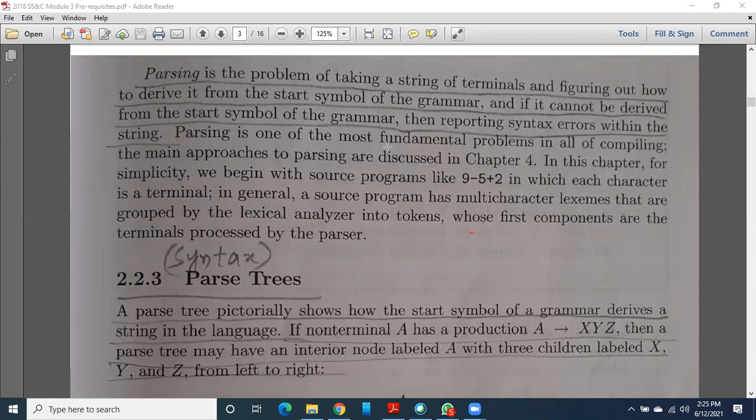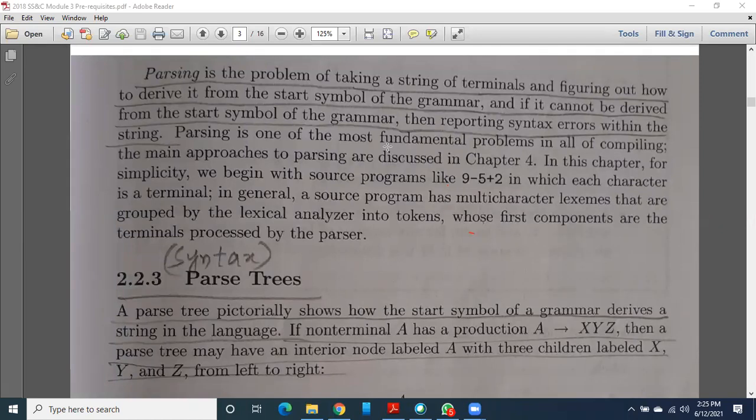So whenever this word comes to your mind, don't worry about what technically the syntax analysis is going to do. Just one tip I am giving you: parsing is nothing but generating a parse tree. Are you understanding? Parsing is nothing but creating a parse tree, and it creates that parse tree as an output.